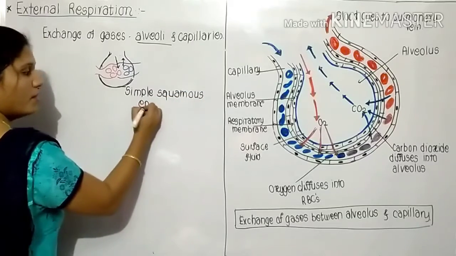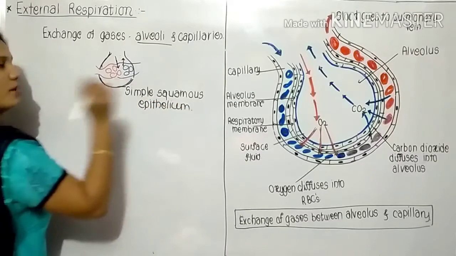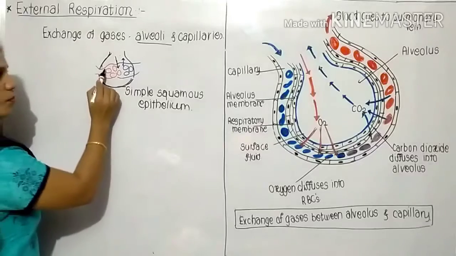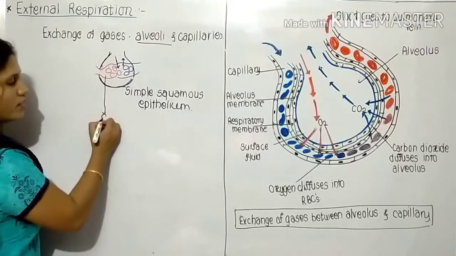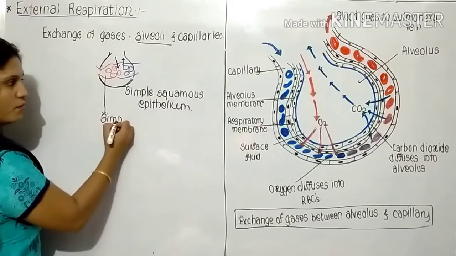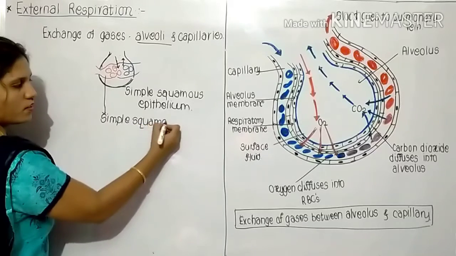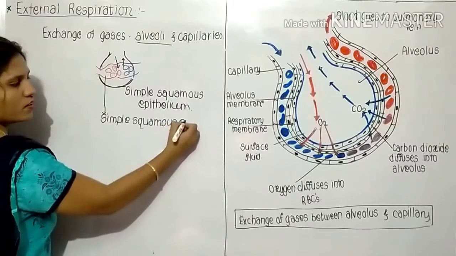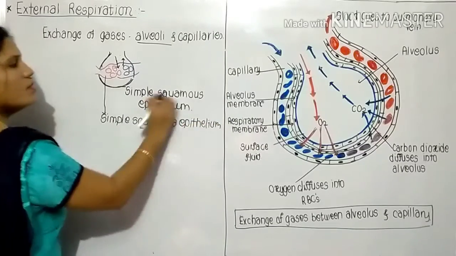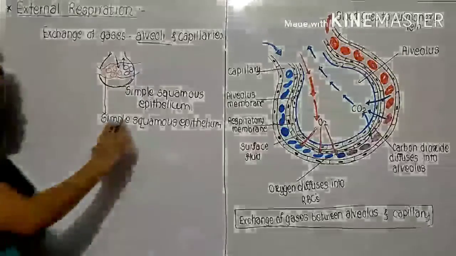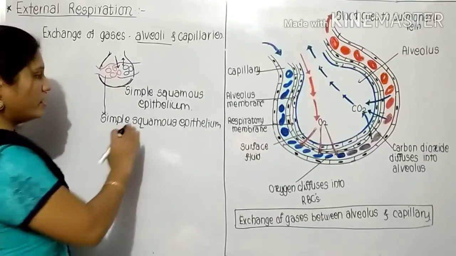At the same time, these capillaries are also made up of simple squamous epithelium tissue. Both of these are made up of simple squamous epithelial tissue, which rests on the basement membrane.